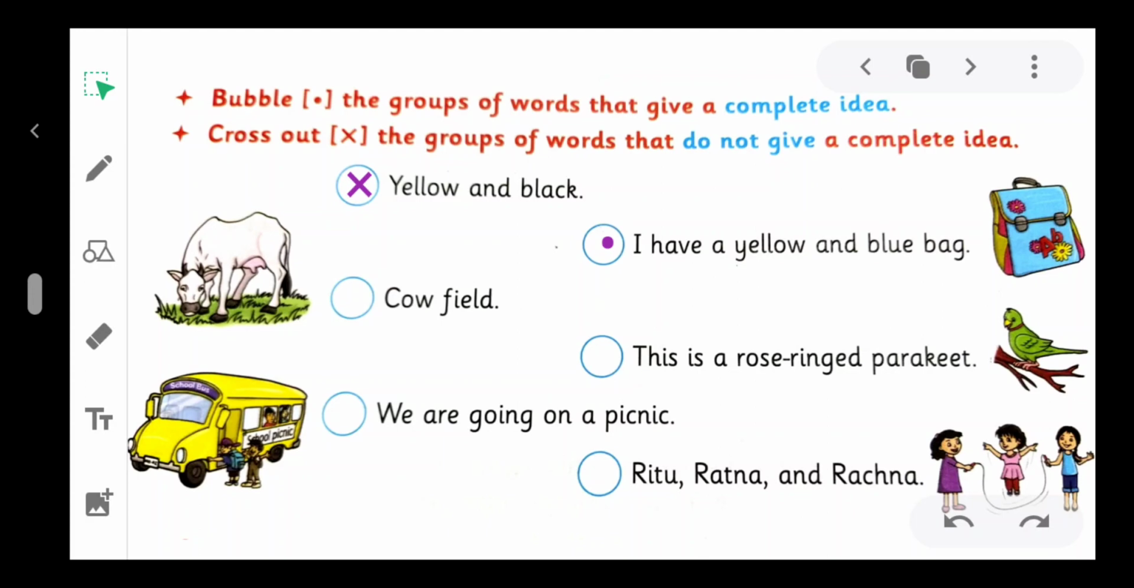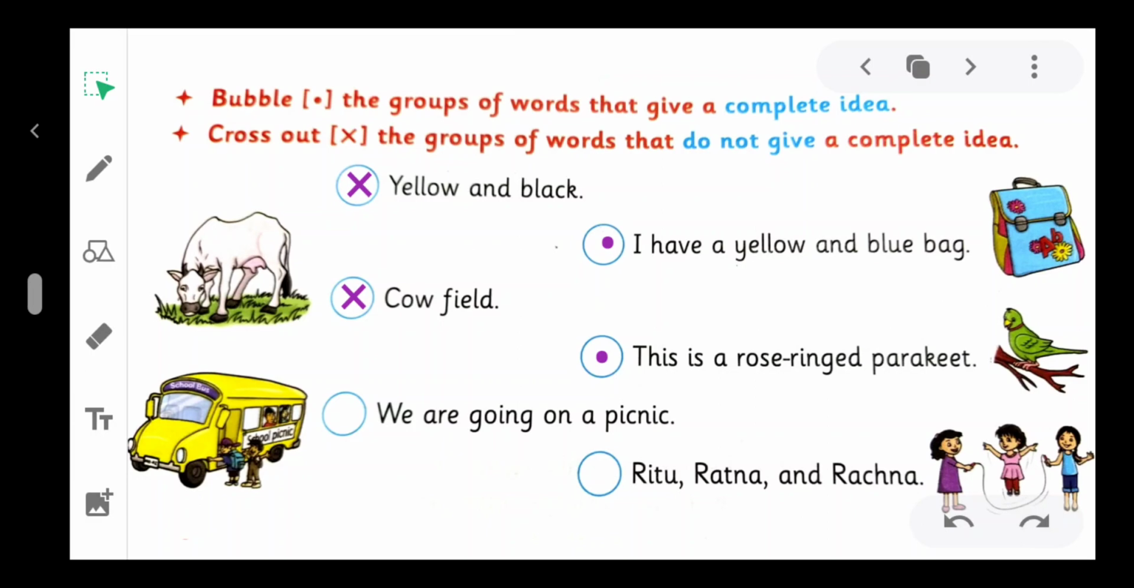Next, cow field. This group of two words is not giving a complete idea, so we cross it. Next, this is a rose, ring, bracket. This group of words gives us a complete idea, so we put a bubble here.